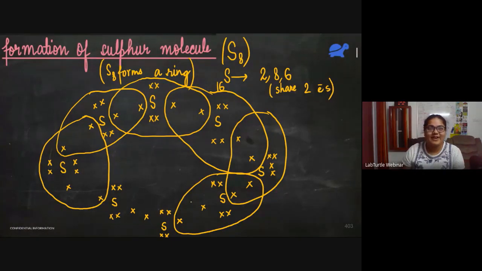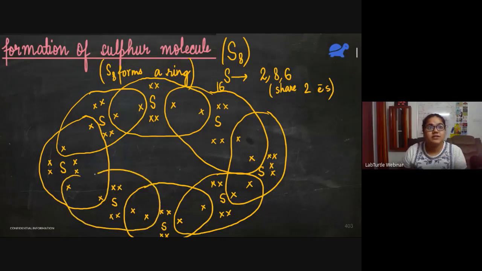Okay, I hope you're not getting bored. We are nearing the last part now. So this sulfur atom is sharing one electron with this one, another electron with this sulfur atom. So again, it has 8 electrons. And now the last sulfur atom is sharing one electron with this, one electron with this. So it becomes like this.